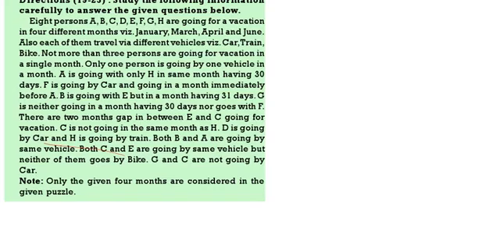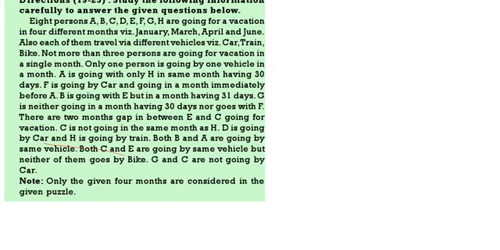A is going with only H in the same month having 30 days. F is going by car and is going in the same month immediately before A. B is going with E but in the month having 31 days. G is neither going in the month having 30 days nor with F. There is 2 months gap between E and C going for vacation. C is not going in the same month as H.